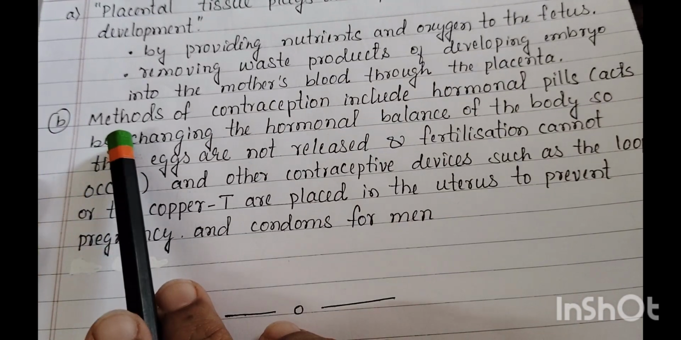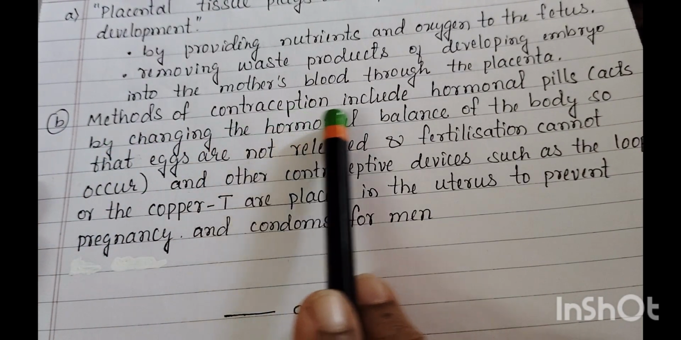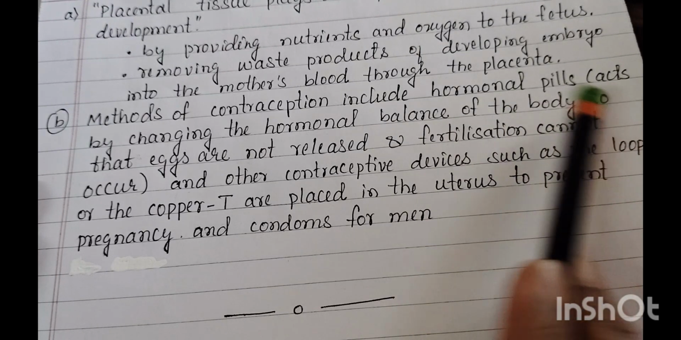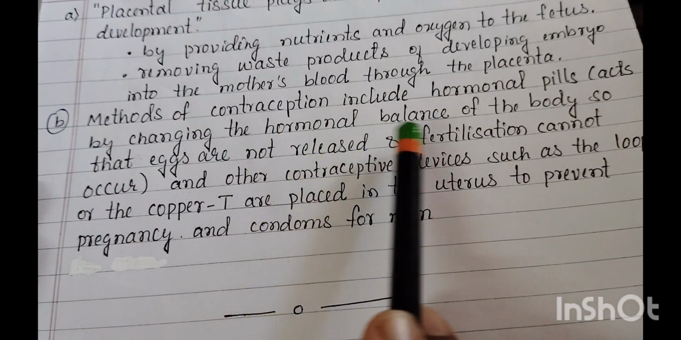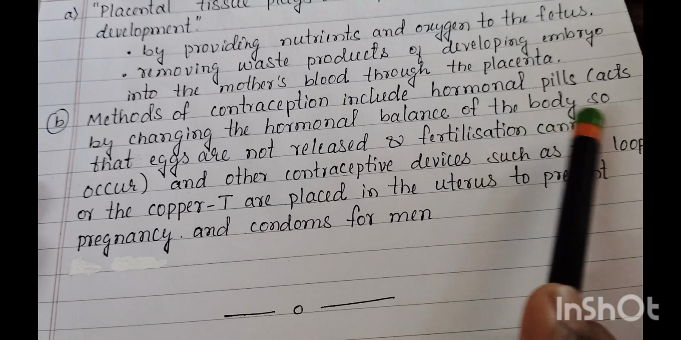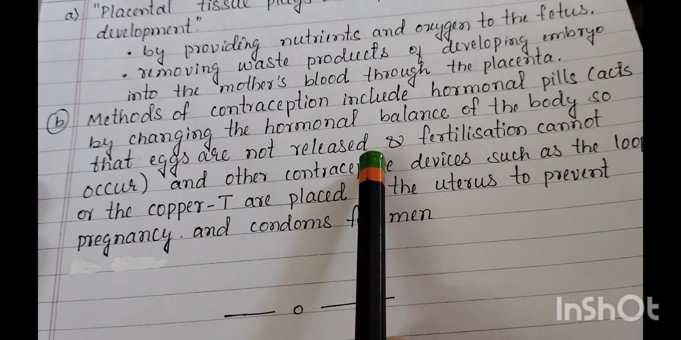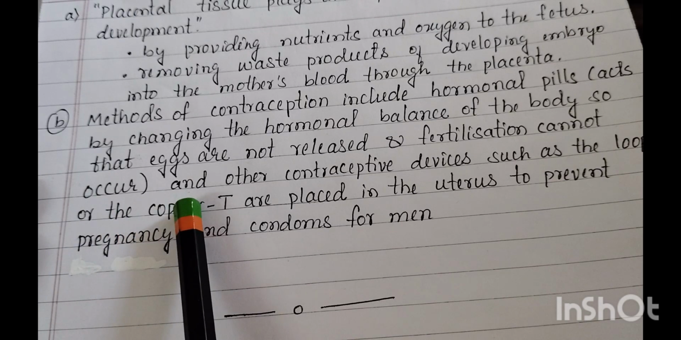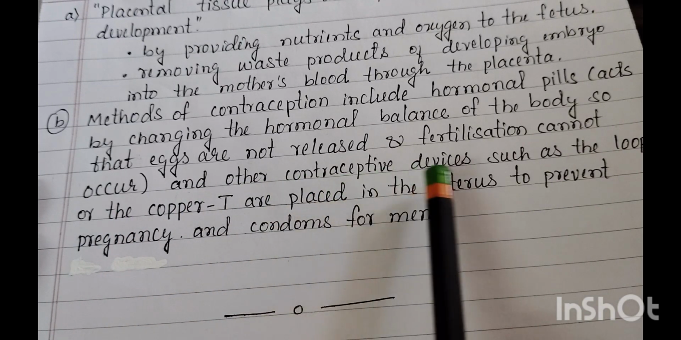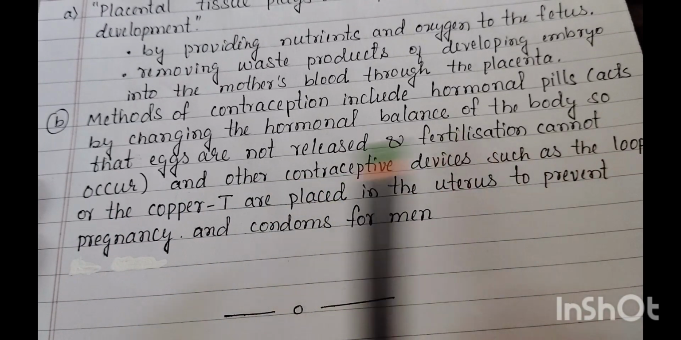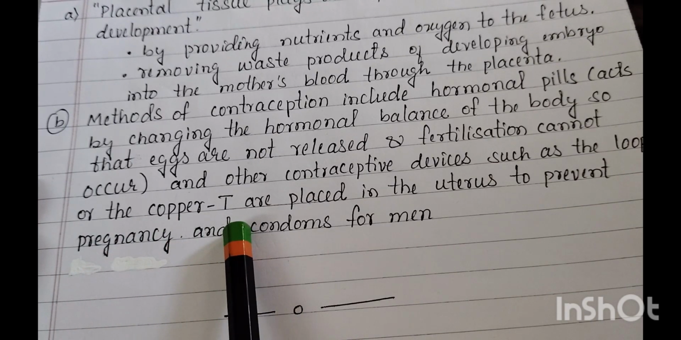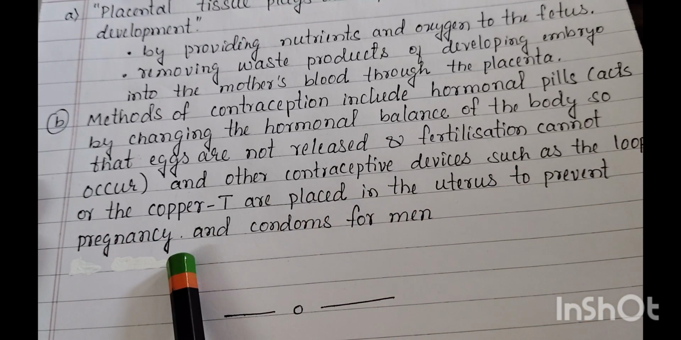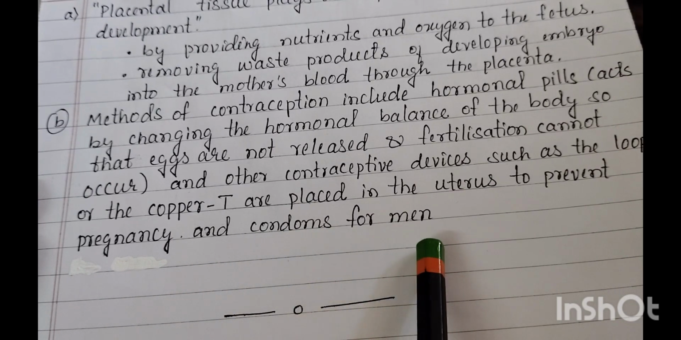B answer. Methods of contraception include hormonal pills. These act by changing the hormonal balance of the body so that eggs are not released and fertilization cannot occur. And other contraceptive devices such as the loop or the copper T are placed inside the uterus to prevent pregnancy, and condoms for men.